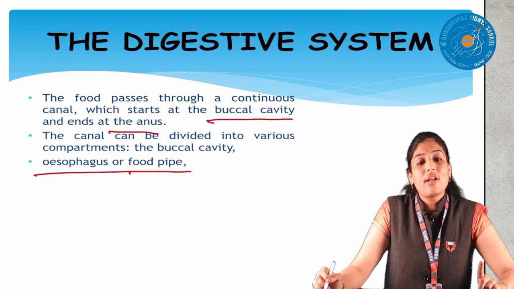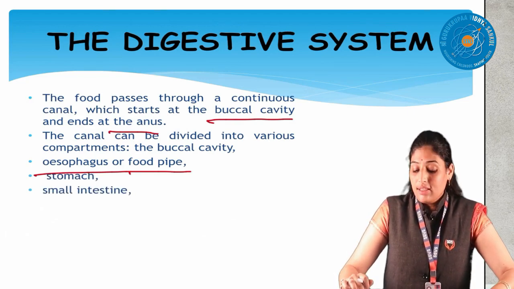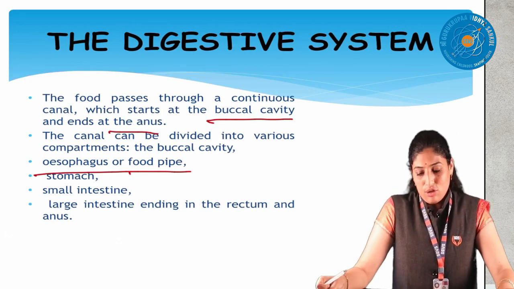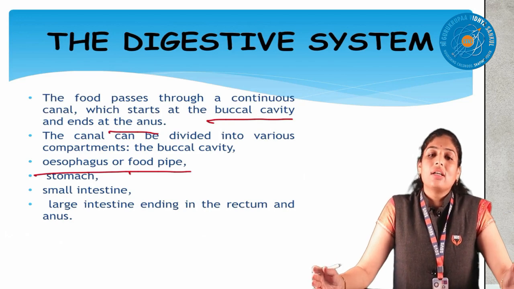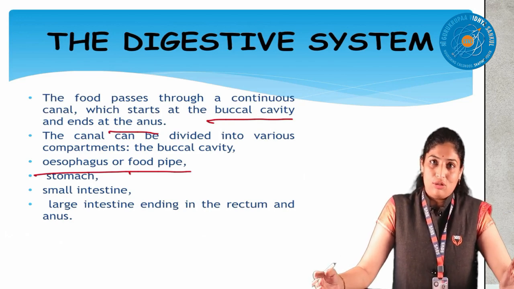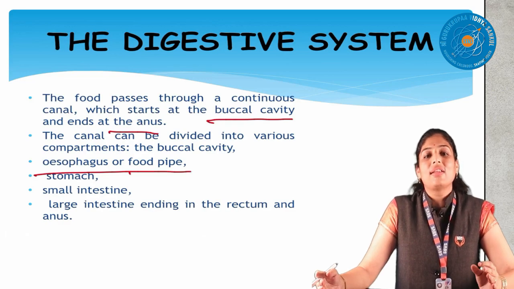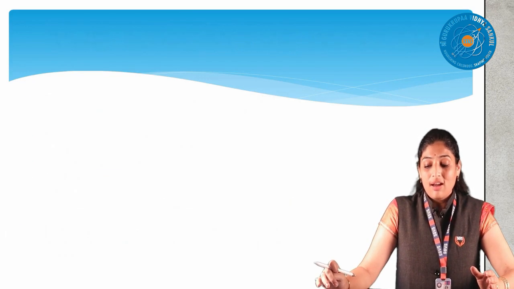Then the stomach, the small intestine, the large intestine, ending in the rectum and the anus. So many words we are introducing, right? These are not just words, these are our body organs. Our food starts from the mouth. Now one by one I will discuss in detail.